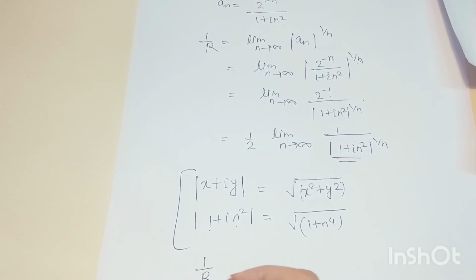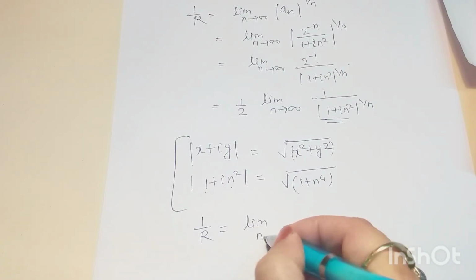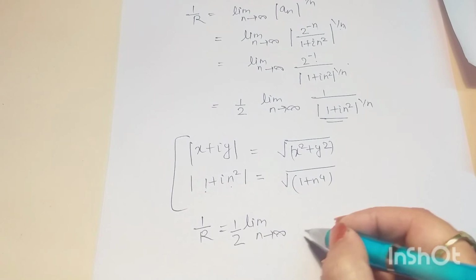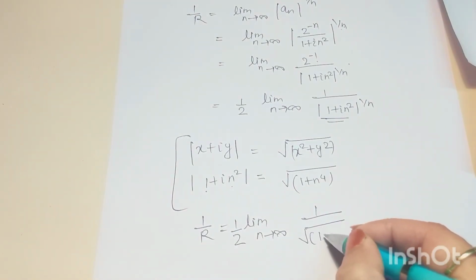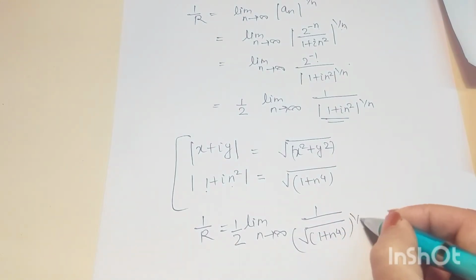So 1 by r is equal to limit n tends to infinity 1 by 2 limit n tends to infinity 1 by square root of 1 plus n to the power 4, and whole to the power 1 by n.